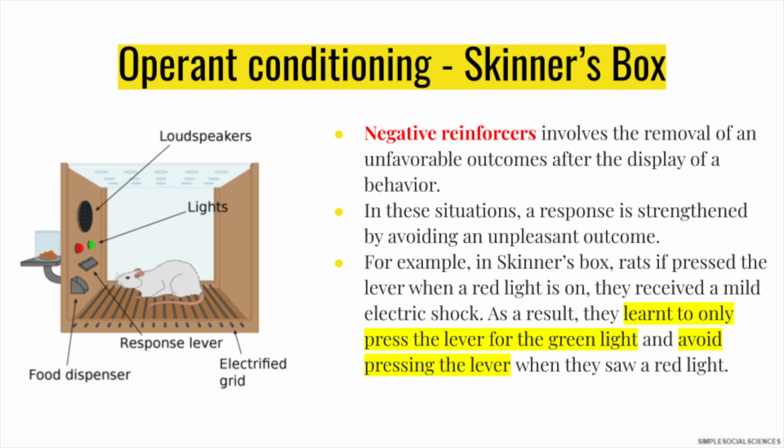If the rats pressed the lever after the red light, they were given an electric shock. As a result, the rats learnt to only press the lever for a green light and to avoid pressing the lever when they saw the red light. This encouraged more of the desired behaviour, which was to only press the lever when the light turned green, and to avoid pressing the lever when they saw a red light.